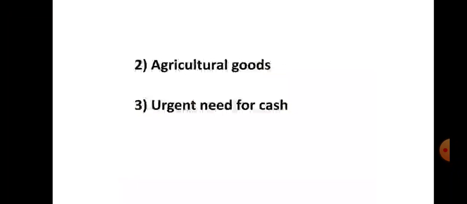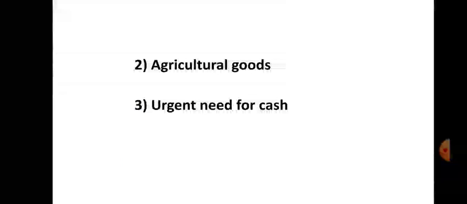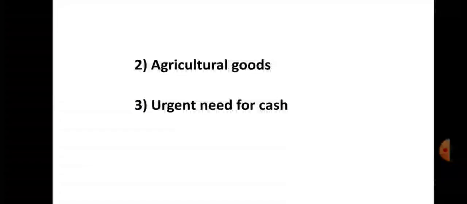Now the second exception to the law of supply is agricultural goods. The law of supply does not apply to agricultural goods because they are produced in a specific season and their production depends on weather conditions. Due to unfavorable weather conditions, agricultural production becomes low. Their supply cannot be increased even at a higher price. So agricultural goods are an exception to the law of supply.